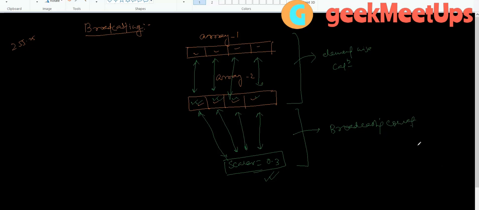In interviews, people will ask what is broadcasting in the NumPy library. NumPy uses broadcasting to carry out arithmetic operations between arrays of different shapes. In this method, NumPy automatically broadcasts the smaller array over the larger array.